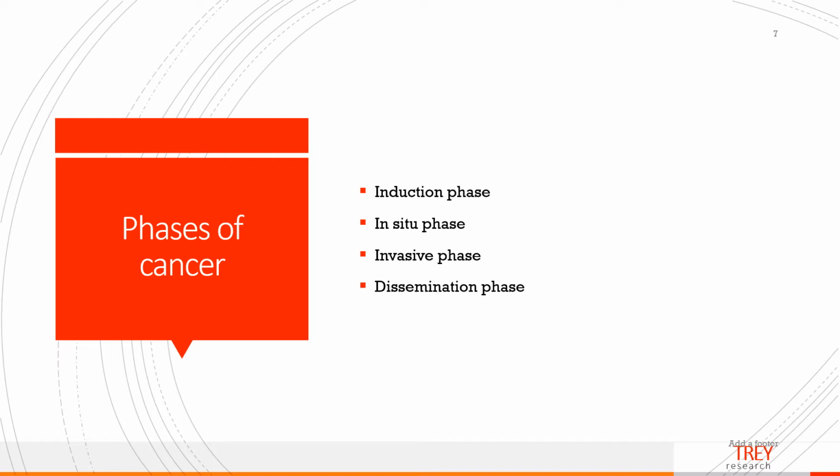Here, cancer begins when a transformed cell develops into cancer, and it ends when cancer invades the surrounding tissue. Recovery again is quite possible if it is caught in stage 2. The invasive stage of cancer is called stage 3 cancer, and this is when the cancer has spread to the other tissues. Cancers gain access to the blood vessels and the lymphatic channels. And then finally, stage 4 cancer is known as the dissemination phase, and this is where the cancer starts to metastasize.